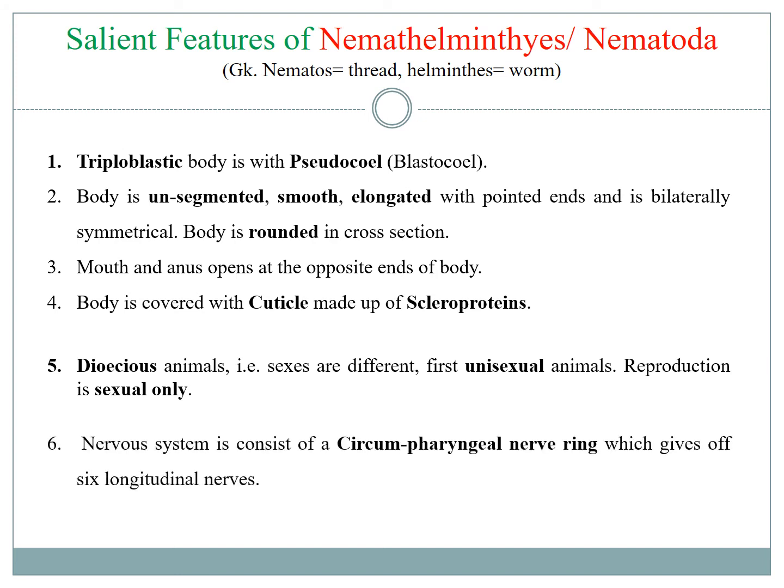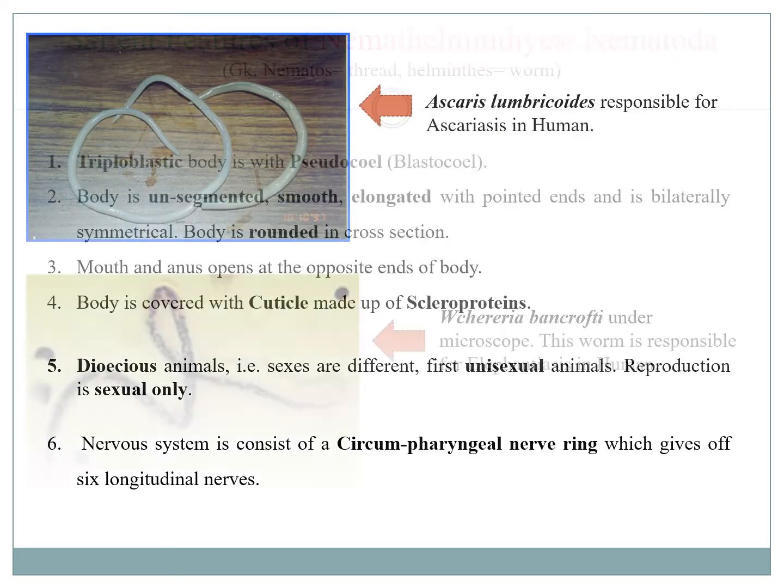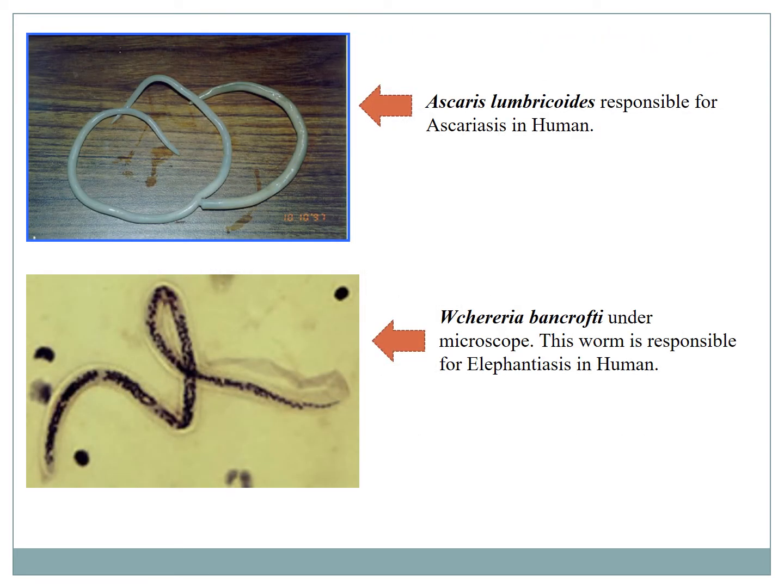Nervous system consists of a circumpharyngeal nerve ring which gives off 6 long nerves. Here are two examples: the common worm of the human being, the Ascaris, and the Wuchereria bancrofti, which is responsible for the elephantiasis of human.